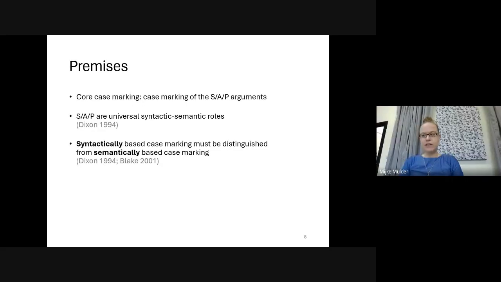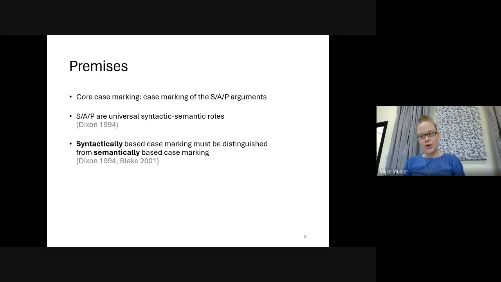So what you see on this slide is a selection of premises that are relevant to the survey form I'm using and to our discussion today. First, core case marking is defined as case marking of SAP arguments. The S argument being the single argument of an intransitive clause, A argument, the agent-like argument of the transitive clause, and P argument, the patient-like argument of a transitive clause.